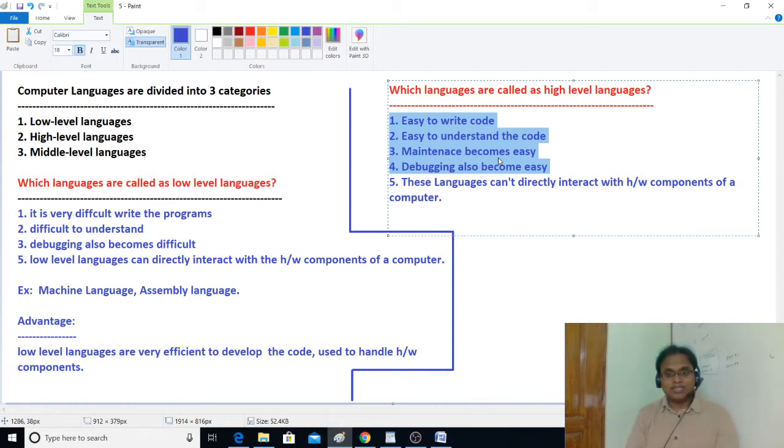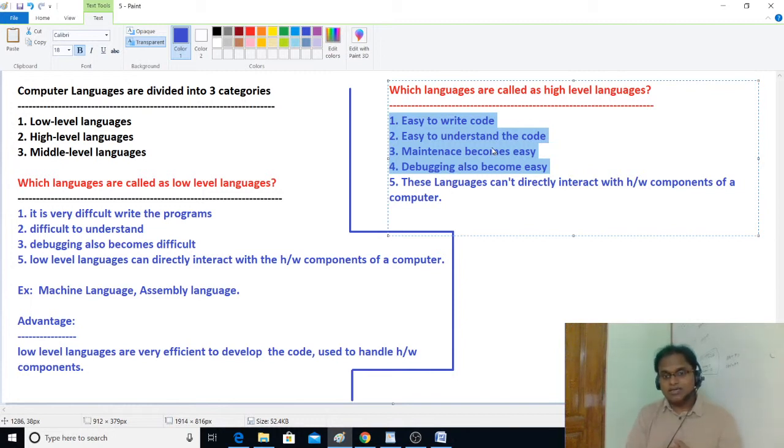Yes, Java is a high level language, but sometimes it is said to be middle level because I am able to interact with the hardware components using C language methods. Middle level languages are easy to write, understand, debug and maintain, and they can directly interact with the hardware components.